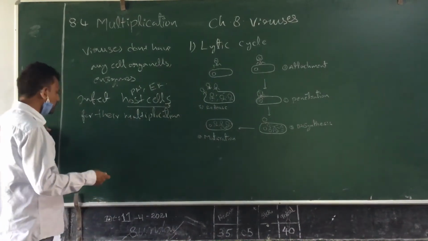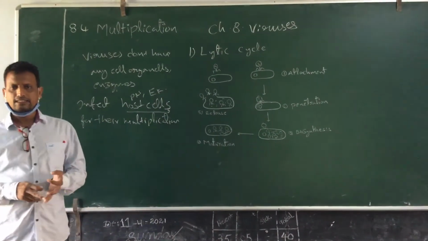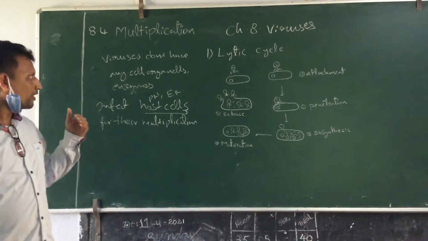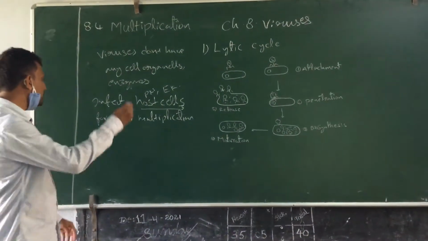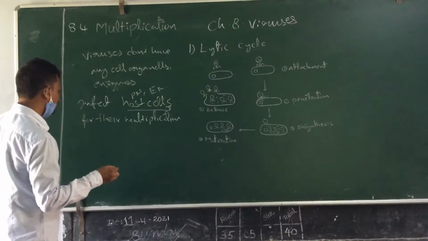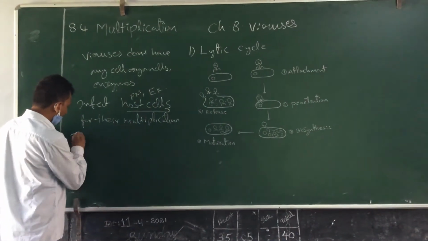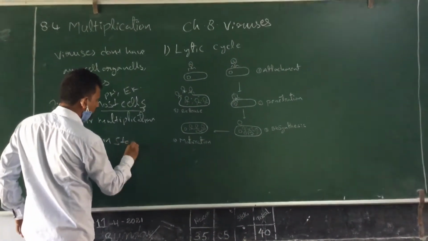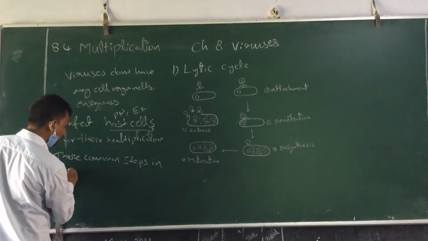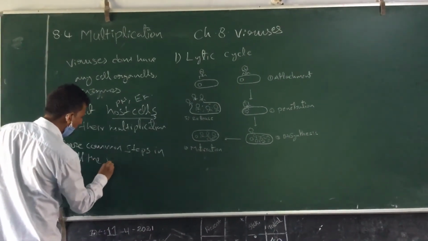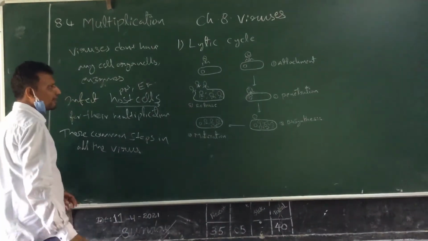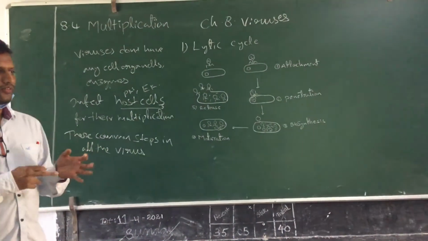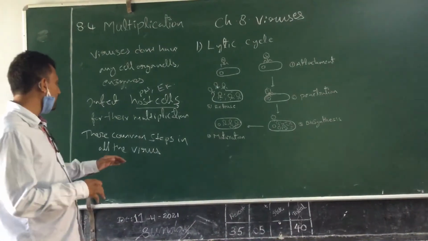In different viruses, animal viruses, plant viruses and bacteriophages, there are different ways of production of the new viruses. But majorly, there are some common steps in all the viruses. So even though there are differences in the multiplication of different viruses such as bacteriophages, plant viruses and animal viruses, there are common steps.